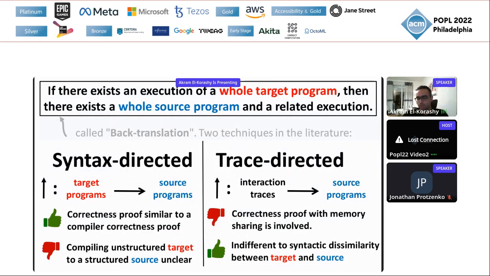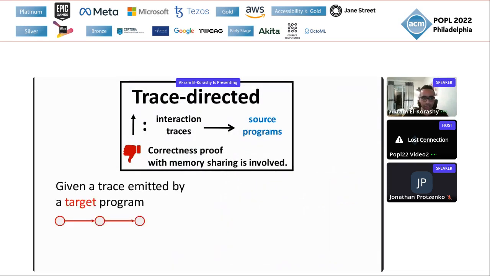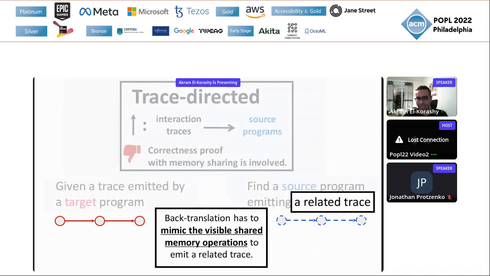The bad news is that the correctness proof here is usually more involved, especially with features like memory sharing. And this is what I will explain next. Why is it more involved? Essentially, it's because of lack of information. What do I mean by that exactly? We are given a trace that is emitted by a target program, and we want to find a source program that emits a related trace.